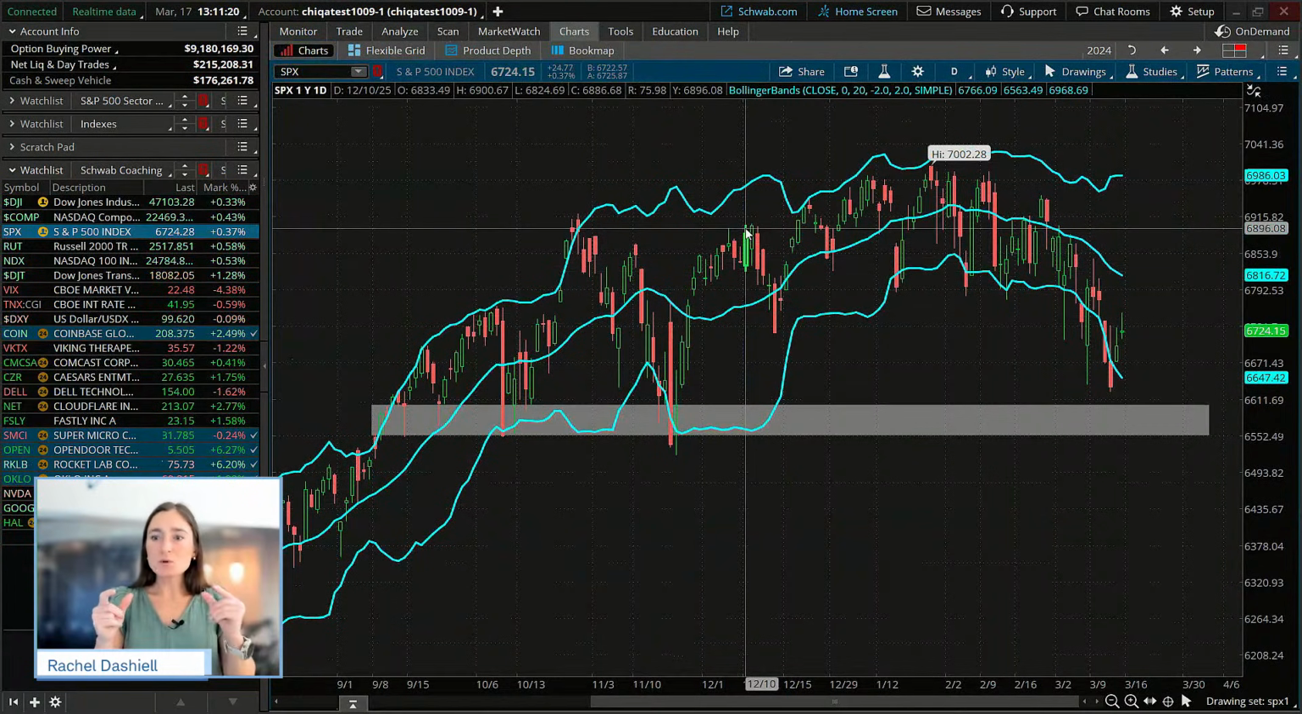So that is what we're essentially going to look for: these squeezes in the Bollinger Bands. We're going to look for the Bollinger Bandwidth to get really small. So I wanted to show you guys that on the chart.